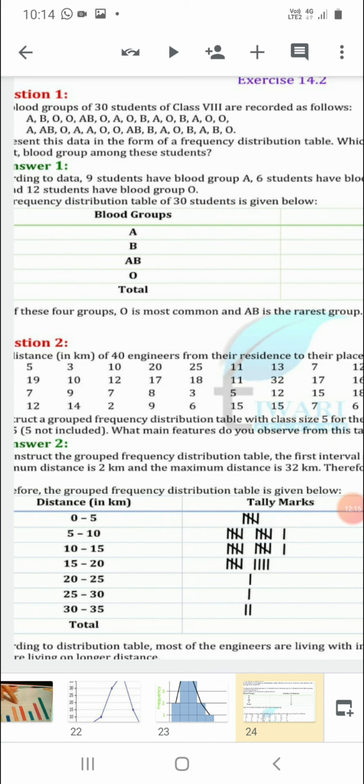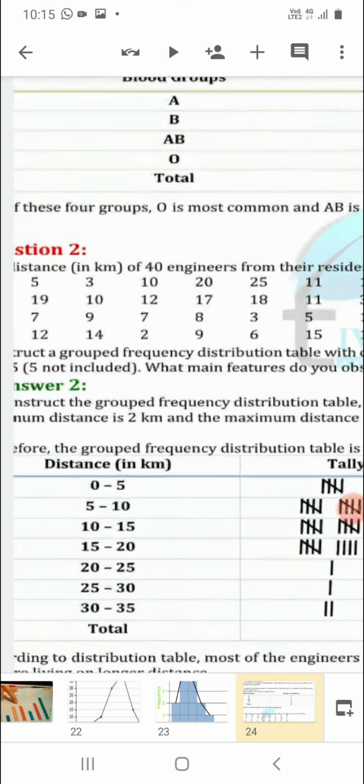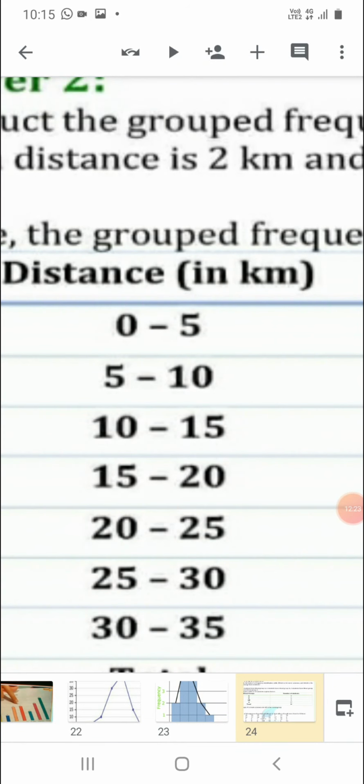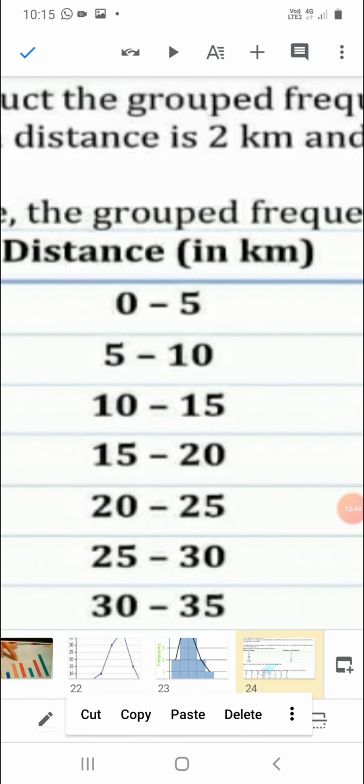Now how many engineers are there whose distance from their home to workplace is between 0 to 5? While counting this, dear students, in this table, for the first class 0 is the lower limit, 5 is the upper limit. In the next class, 5 is the lower limit, 10 is the upper limit. In the next, 10 is the lower limit, 15 is the upper limit.